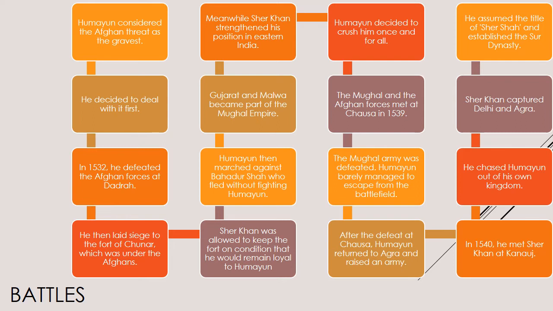In 1540, he met Sher Khan at Kanauj. Sher Khan chased Humayun out of his own kingdom and captured Delhi and Agra. He assumed the title of Sher Shah and established the Suri dynasty.